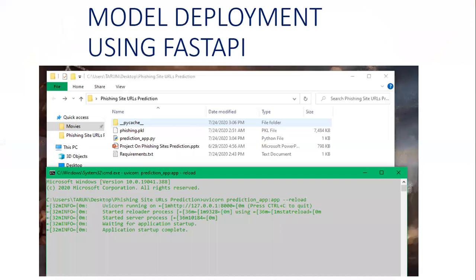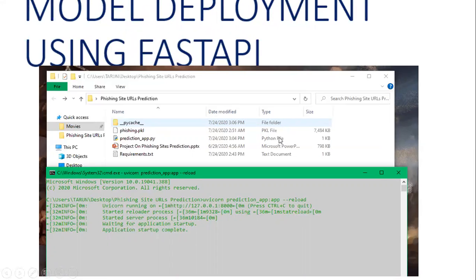Here I am starting a server using this command: uvicorn prediction_app:app, which means the file name, colon, app, to run this file, and double dash reload, which means we don't have to write this line again, so we use reload. After a couple of minutes it will start at this server.